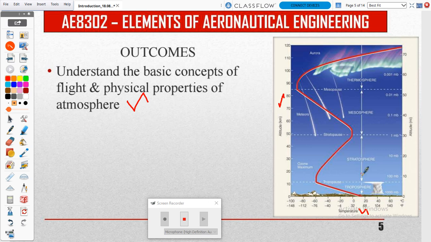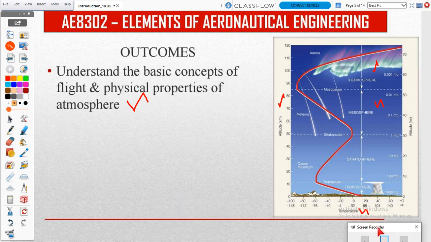We are splitting it into 4 categories. First one will be the troposphere, second one stratosphere, third one mesosphere, and fourth one will be the thermosphere. So we are operating that vehicle in which of the atmosphere, so then only we can optimize our vehicle. So you can easily evaluate from learning this subject.